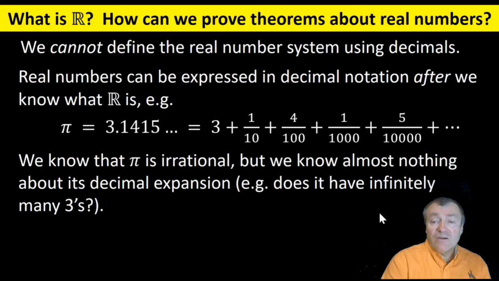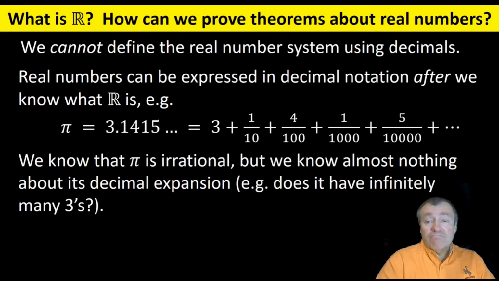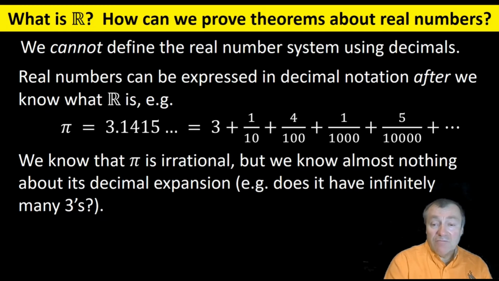Thirdly, if your definition of real numbers is in terms of decimal expansions, then that is what you must use in order to prove anything about the real numbers. But then it would be hopeless to prove anything. For example, pi. Pi is a pretty important number. What do you really know about its decimal expansion? It looks pretty random, but can you say anything for sure about its decimal expansion? Does it contain infinitely many threes in the decimal expansion? Nobody knows. Nobody. Yes, pi is irrational, and you can prove that, but you cannot prove it by looking at its decimal expansion, because so little is known about the decimal expansion.